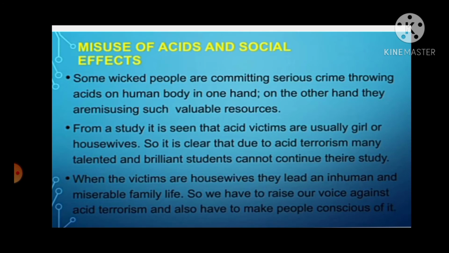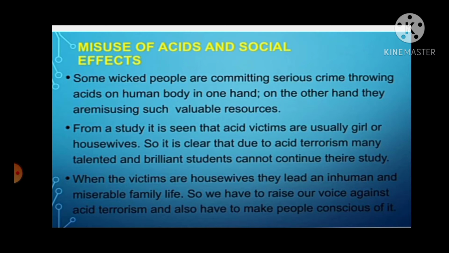Misuse of acids and social effects. Some wicked people are committing serious crime, throwing acids on human bodies, and on the other hand, they are misusing such valuable resources. From a study, it is seen that acid victims are usually girls or housewives.